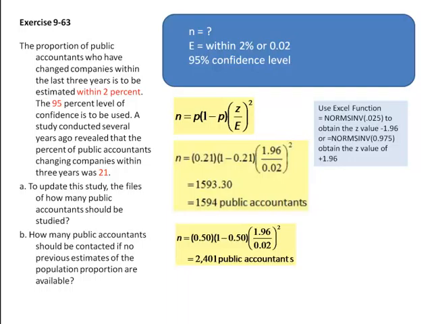What do we take from these two situations? Note that when no initial estimate of the population proportion is available, the sample required is much larger than when an initial estimate of the population proportion is available. In Part A, the required sample is only 1,594. However, in Part B, when no initial estimate of the population